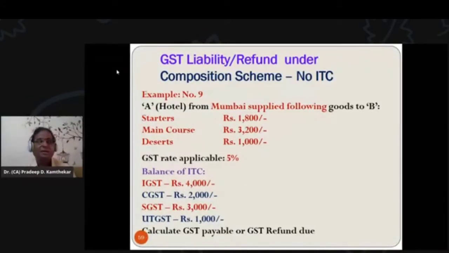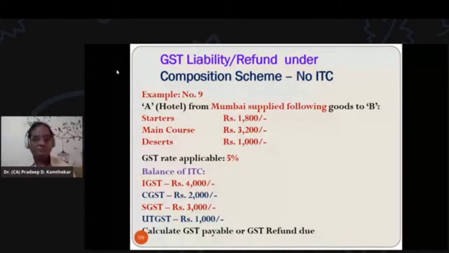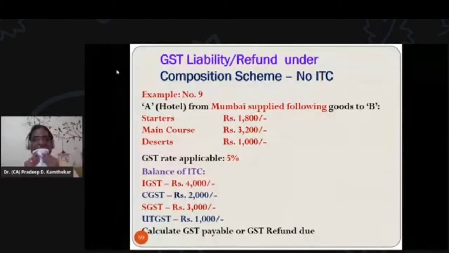But beyond that turnover, aggregate turnover, I told you what is that aggregate turnover? It is entire turnover, whether it is taxable supply of goods and services, exempted supply of goods and services, export, or any type of turnover that is to be accumulated together, and that is your aggregate turnover. If that is up to 75 lakhs up to assessment year 1920 for special category states, and for other states and union territories up to 1.5 crores, one can avail composition scheme.